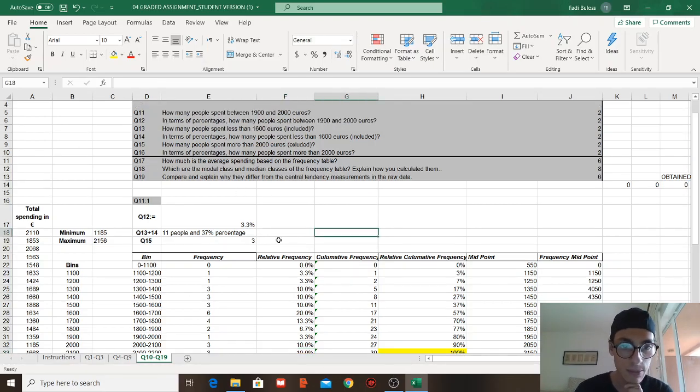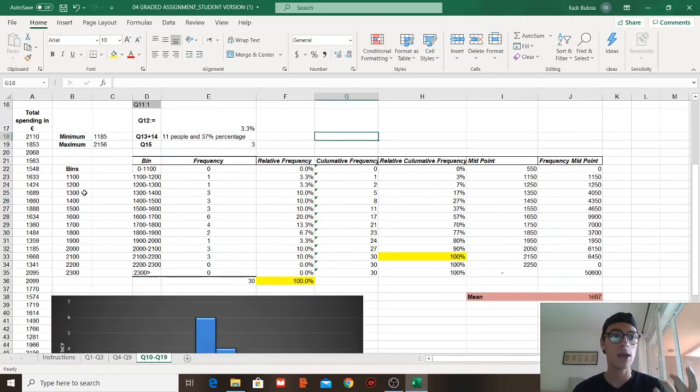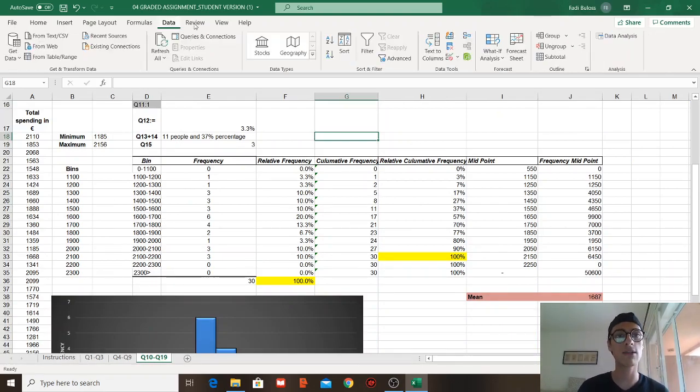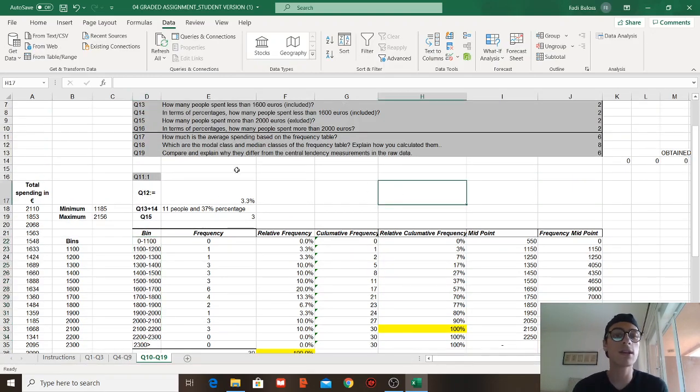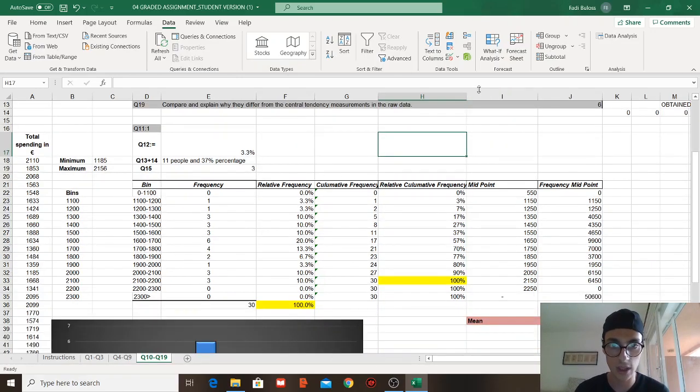Now, question number 17, how much is the average spending based on the frequency? Average is the mean. And when we talk about the mean, we remember that we have descriptive statistics. We just use the toolpack, easy, simple. But here in that case, we cannot. Why? We have grouped data. How am I gonna use those data to get my data analysis? It's complicated. It doesn't allow me to just press that toolpack, so I have to do it manually.